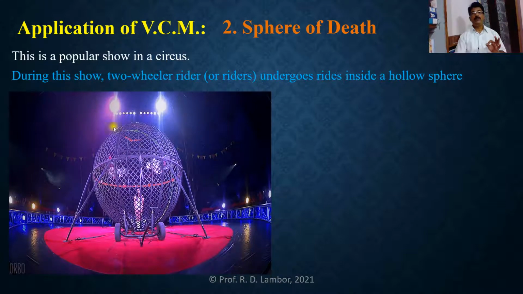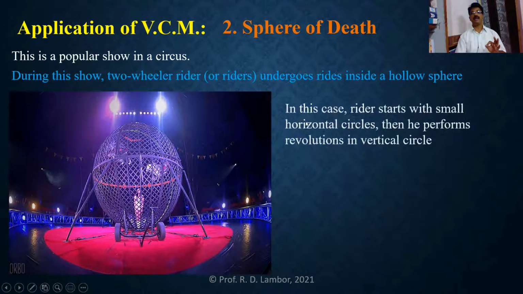And these two-wheeler riders are performing rides inside the hollow sphere, and their rides are in horizontal circles and in vertical circles; you can see in vertical circles also, in different circles they are performing the rides. And when they are performing rides in a vertical circle, the motion of the riders is vertical circular motion.